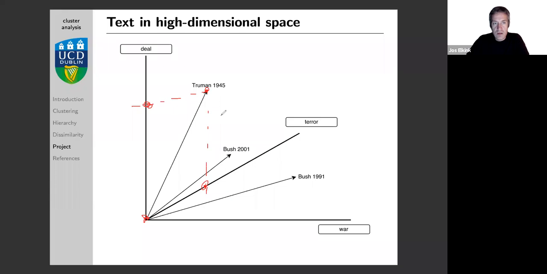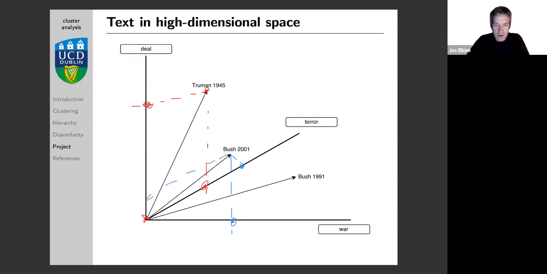Let's try to change the color if I can. Let's look at Bush. Bush maybe talked a good bit about the war on drugs, so he ended up here with his use of the word war. Bush would have talked a lot about terror, certainly after 9/11. And perhaps he occasionally talked about deals he might want to do.